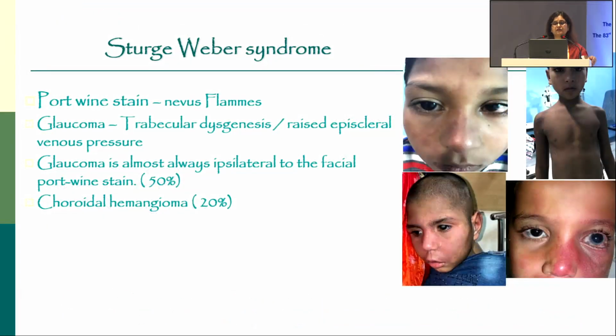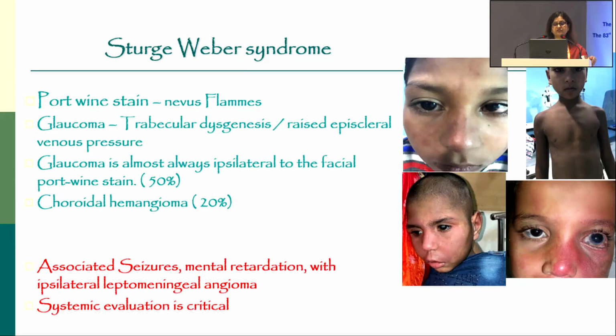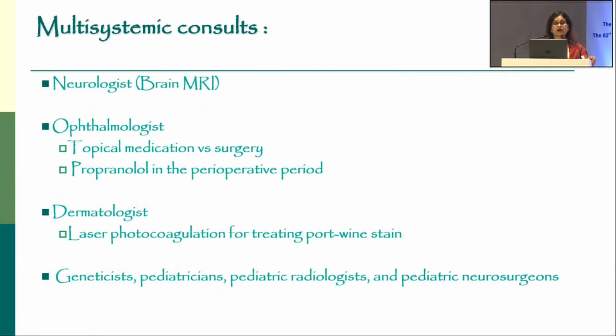So basically glaucoma is almost ipsilateral to the facial port wine stain, and choroidal hemangioma is also common in 20-30% of the patients, and glaucoma could be because of trabecular dysgenesis or raised episcleral venous pressure. So as I said, there may be associated seizures, mental retardation. So systemic evaluation is a must, and multi-systemic consult with a neurologist, pediatrician, even neurosurgeons and geneticists is very, very important.